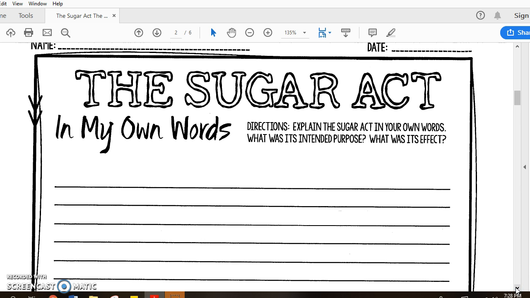The Sugar Act, in my own words. Directions. Explain the Sugar Act in your own words. What was its intended purpose? What was its effect?